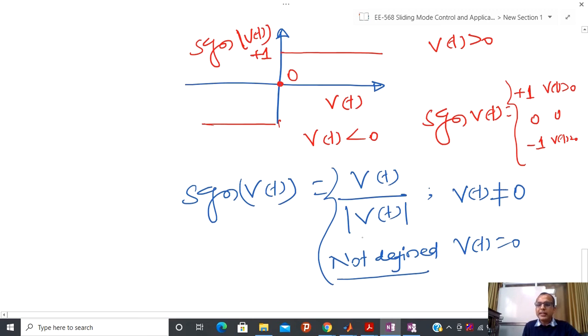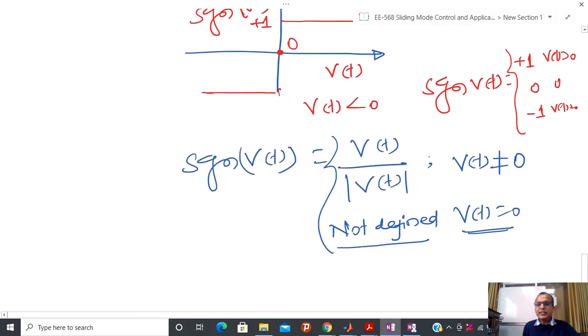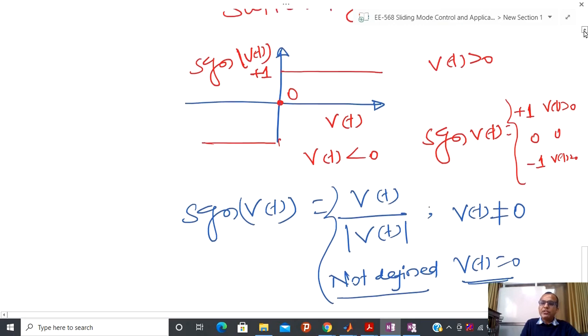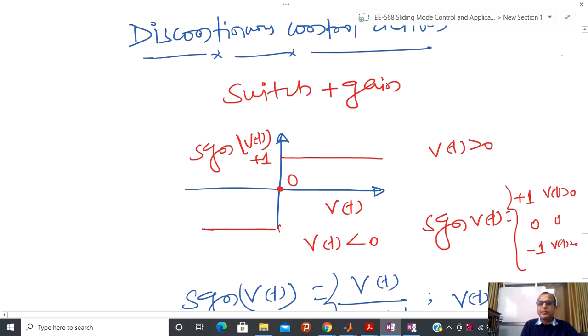And I will tell you the interpretation of why this kind of interpretation is useful in control systems, that even if I do not define something at Vt equal to 0, what kind of things basically come into the picture. Now, if you see the third definition, that is a little bit different. I will talk about the third definition in the next part of this lecture. So let us try to understand why I am calling this particular signal discontinuous. You are already well aware of this, because this is not continuous, at least at Vt equal to 0.